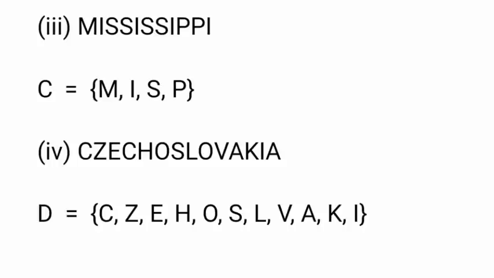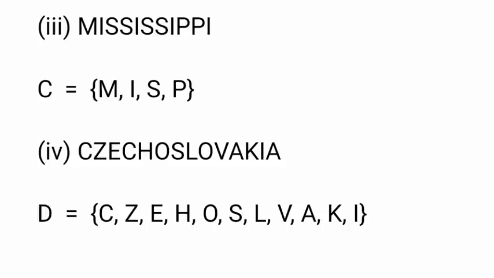Fourth one, Czechoslovakia. Therefore the roster form is D equal to set of C, comma Z, comma E, comma H, comma O, comma S, comma L, comma V, comma A, comma K, comma I. Here C is repeated 2 times, therefore we write it once.